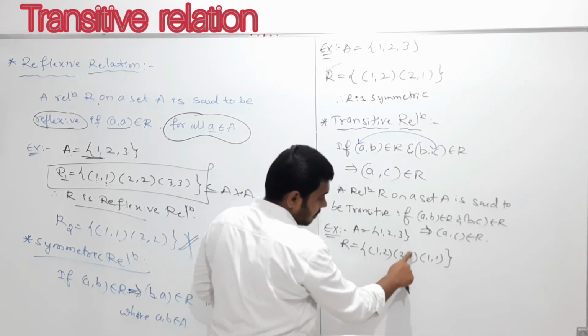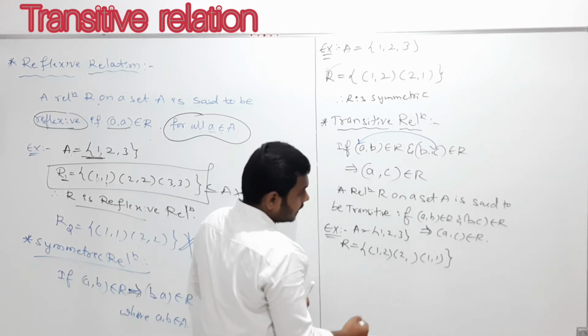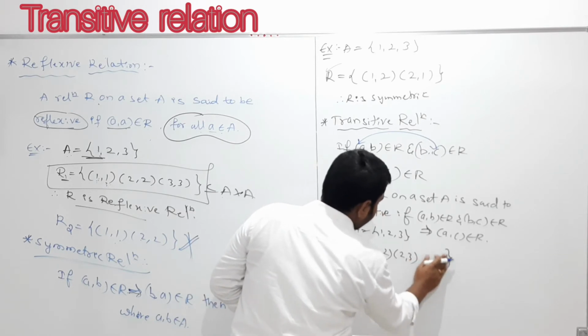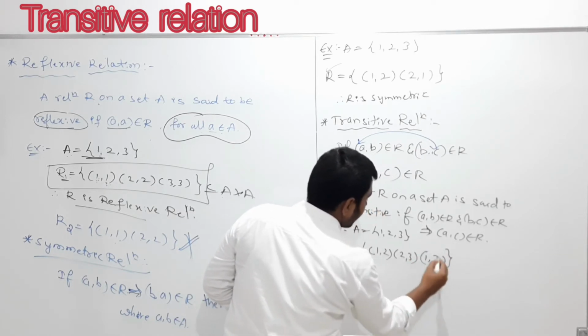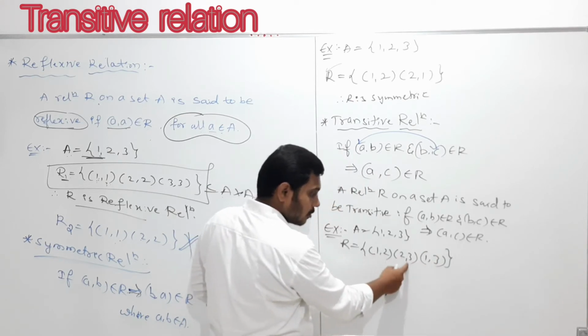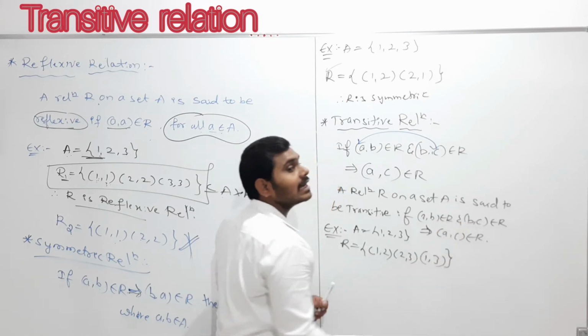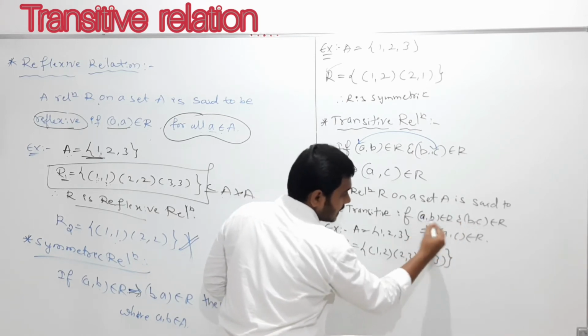Or else, you can take (a, b) and (2, 3). Yes, (1, 2) is there, (2, 3) is there. Here I am talking in general; in the definition I am taking a, b, c as general.